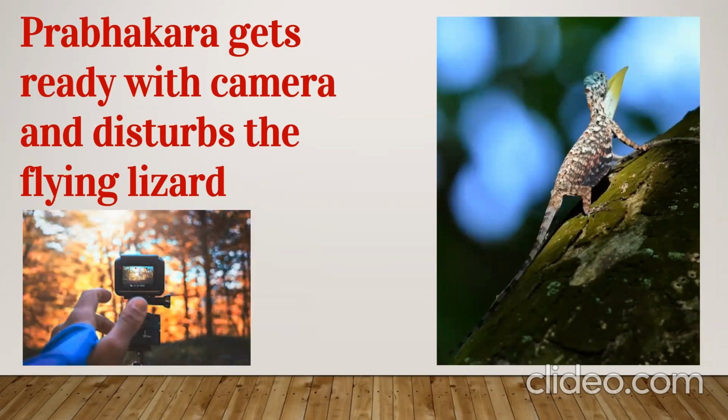Prabhakar was still setting his binoculars and camera, and he was unable to catch the flying lizard through his camera. The narrator saw a green patch of moss and said, look, everybody observe there, there's a green patch of moss, and there is a flying lizard. They were still unable to see, and Prabhakar was still adjusting his camera. The moment he started adjusting it, there was a click sound, and Prabhakar pressed the button. The moment he pressed the button, the flying lizard crossed the green patch and merged with the color of the bark of the tree.